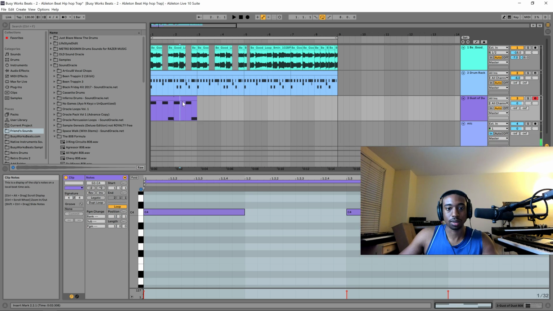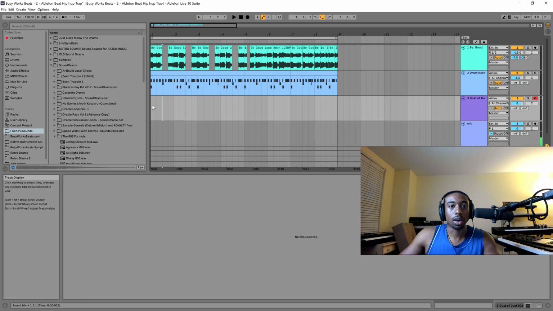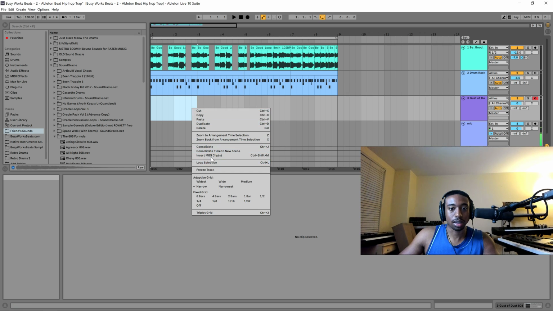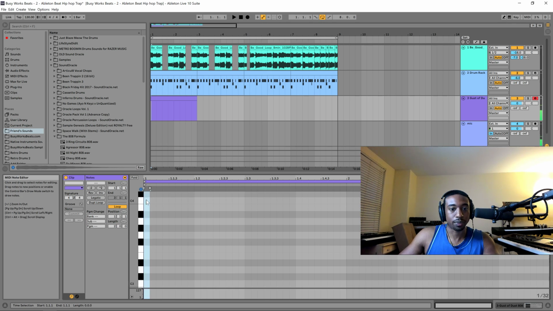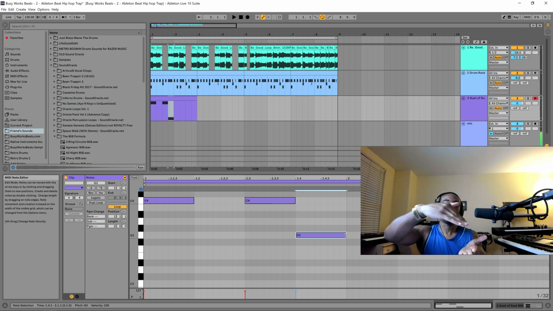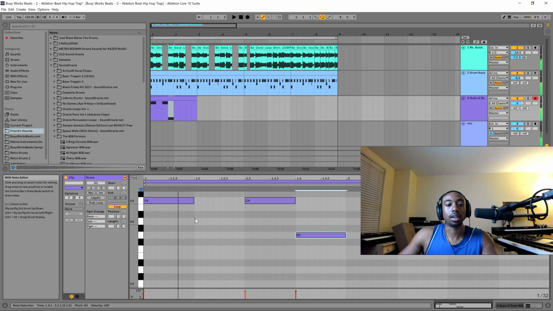This can't be it. Let's just delete. When in doubt, delete. Right click, insert MIDI clip. Okay, now it's bigger. There's probably a function somewhere that tells you. But anyway, I wish the keys were labeled. You can kind of see it over here, but when you're working this way, you're not looking at a piano, so you have to have the notes somewhere.